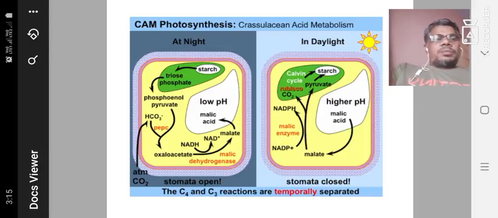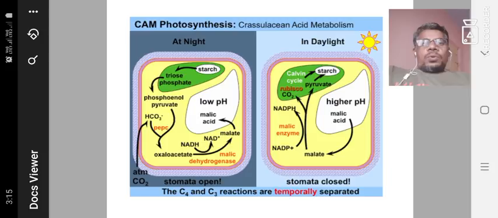Botany students definitely know the CAM cycle of photosynthesis well, but other biotechnology, microbiology, biochemistry as well as zoology students, all of whom come under life science graduates, may not know CAM photosynthesis. That means crassulacean acid metabolism, the CAM pathway of photosynthesis.